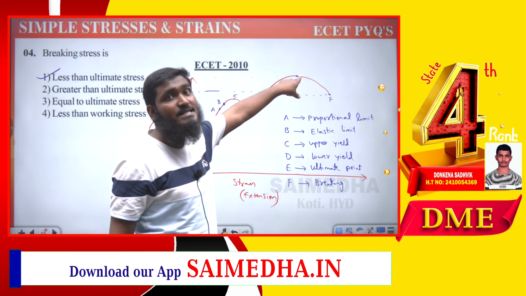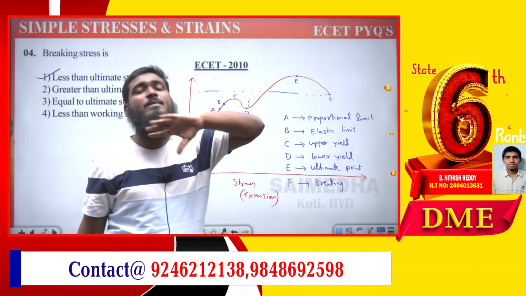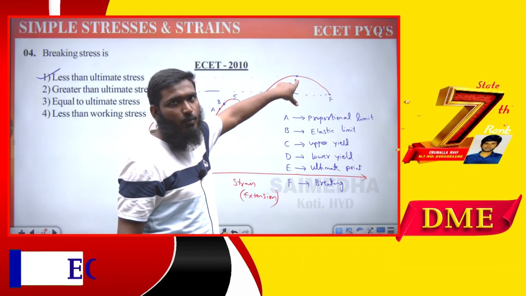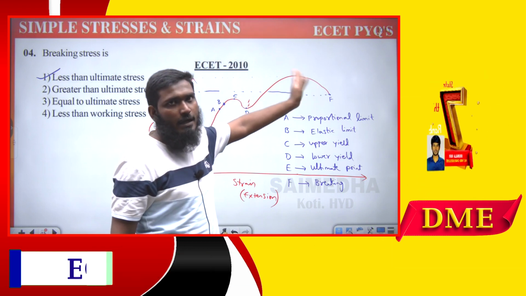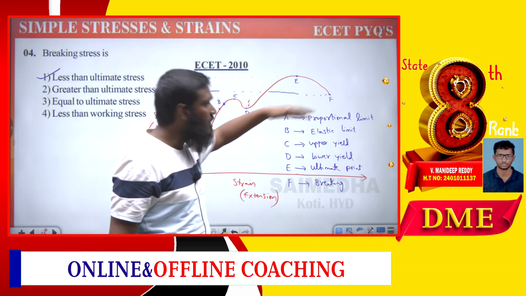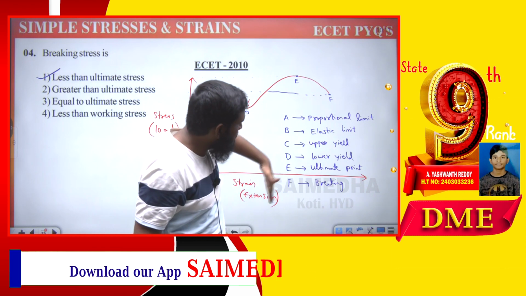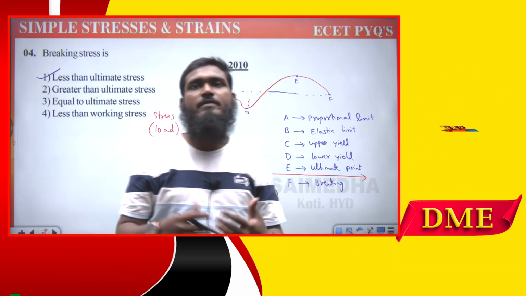At this neck point, it has the maximum stress it can handle. After this, if the stress decreases, the strain will increase. Whenever the strain is increasing, we will have the failure point.